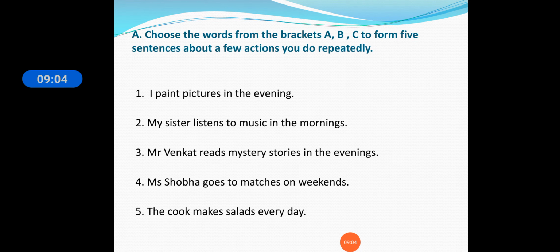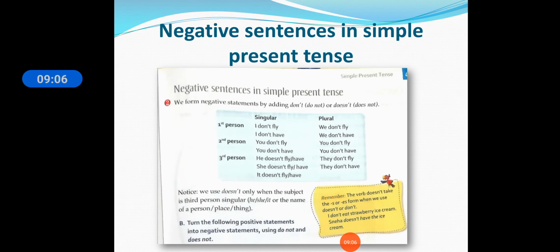Now let us learn about negative sentences in the simple present tense. We have seen the simple present tense. Okay students, remember the first point that we have learned. What is the simple present tense? It is about habits, the things which you are doing repeatedly or regularly. They are called simple present tense.